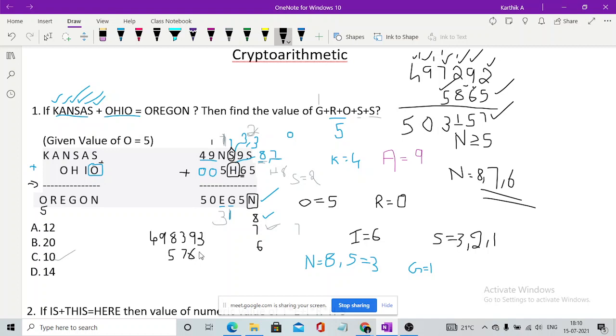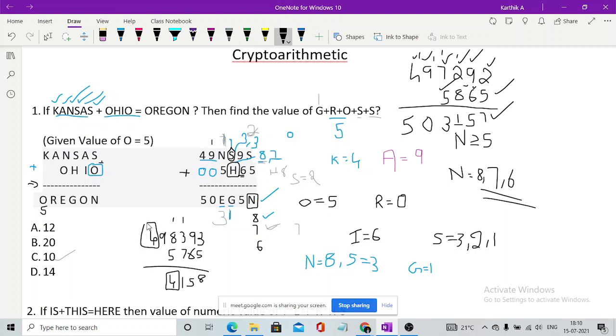6 and 5, and you get 5 plus 3 as 8. It will be wrong. 5. You get a carry. You get it as 1. 8, 13 and 1, you will be getting it as 4. Great.